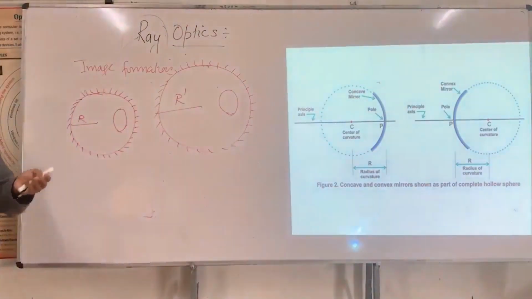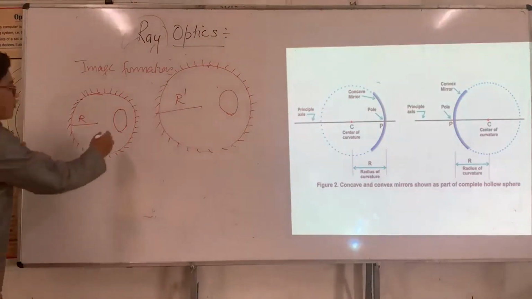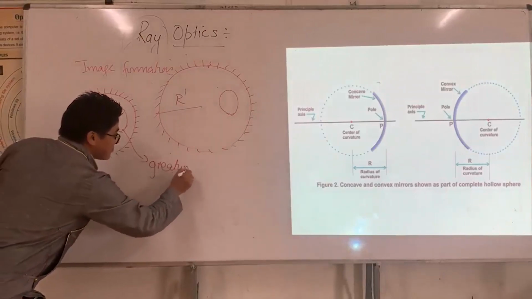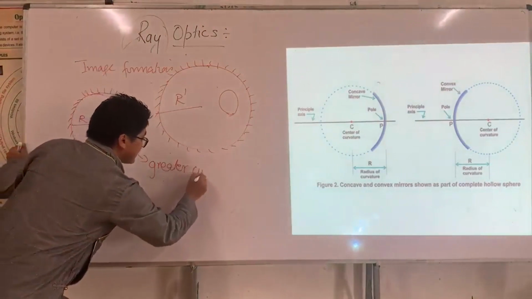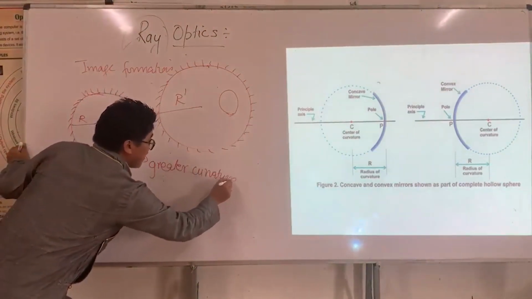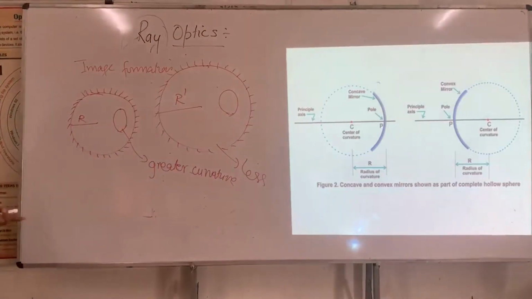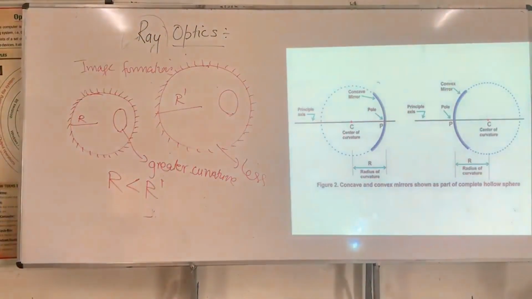If I cut the same portion, my question to you is, which surface will have greater curvature? I'm sure the answer would be this one will have a greater curvature, and this will have less. Question is why? This has R less than R prime.